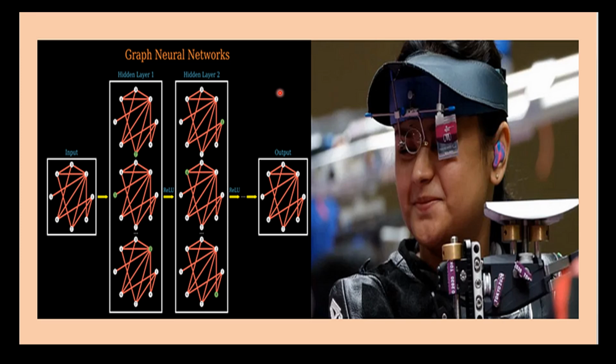We can also add additional features to each node such as the shooter's average score or the number of competitions they have participated in. So this graph neural network can be used to propagate information from one node to another, allowing us to learn features that capture the relations between nodes. For example, we might use a graph neural network to predict a shooter's performance in their next competition based on their past performances and the performances of their opponents.